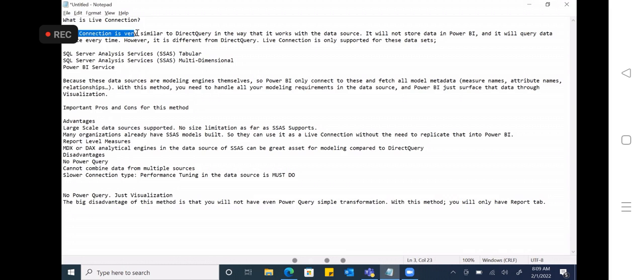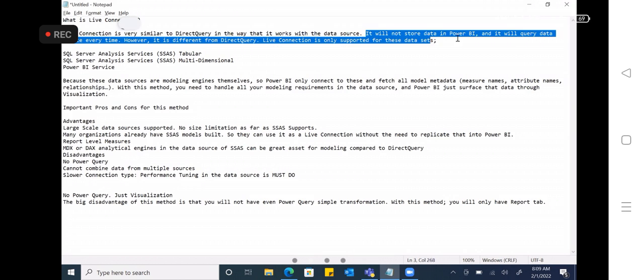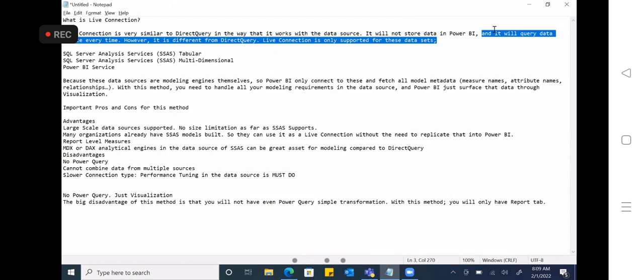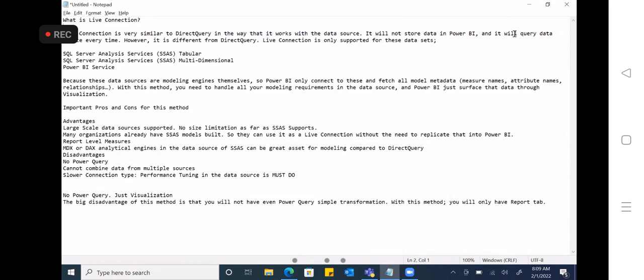Live connection is very similar to direct query, in the way that it works with the data source. The data will be stored in the source itself. It will not store the data in Power BI, and it will query the data source every time. Whenever you open the report, it will go to the source and get the data.